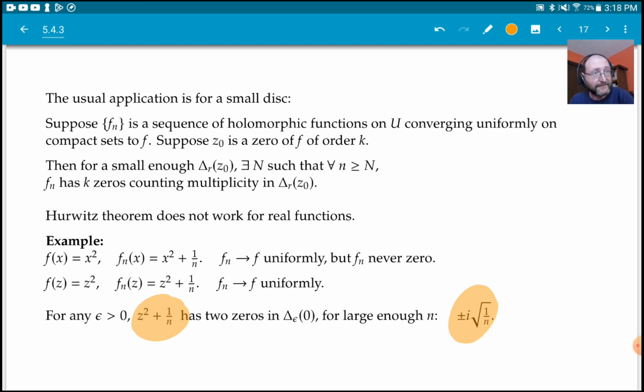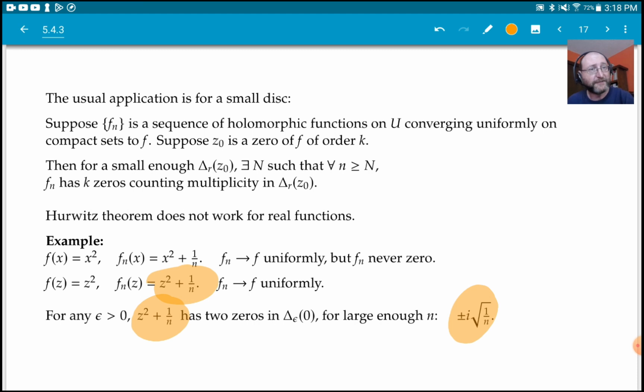Those are plus or minus i times the square root of 1/n, right? So eventually it will have these 2 zeros. Whereas z squared plus 1/n is strictly positive on the real line.